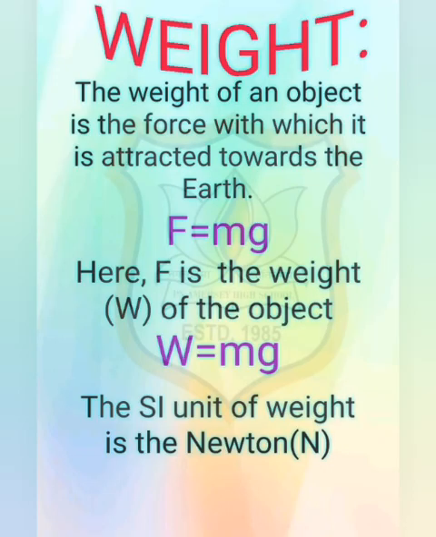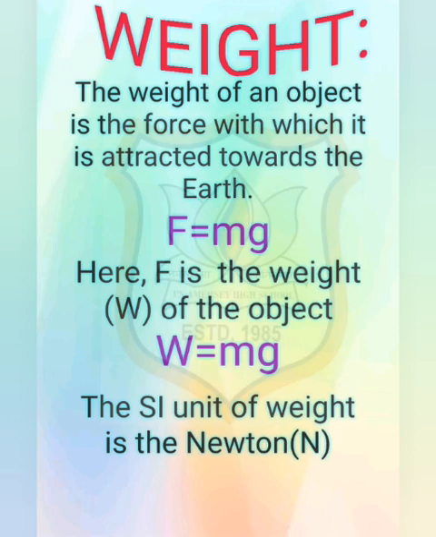Now the new concept, weight. We know that the earth attracts every object with a certain force, and this force depends on the mass, small m, of the object and the acceleration due to gravity, small g. The weight of an object is the force with which it is attracted towards the earth. We can write F is equal to m into a, or F is equal to m into g, where g is the acceleration due to gravity, as we have discussed in last videos.